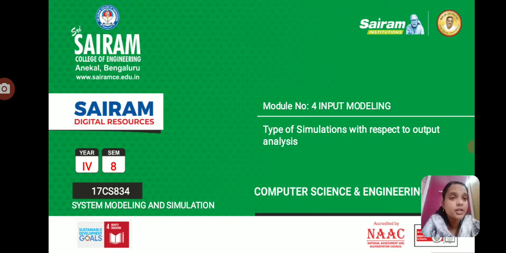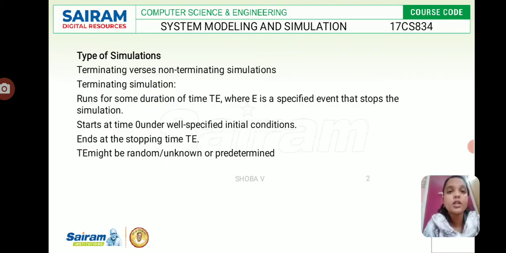A terminating simulation is one that runs for some duration of time TE, where E is a specified event or set of events that stops the simulation, such as a simulated system that opens at time 0 under well specified initial conditions and closes at the stopping time. So we'll see some examples based on this. Now, the types of simulations.